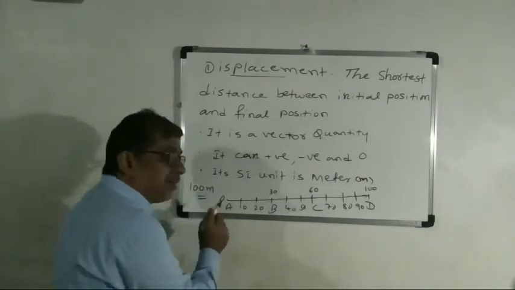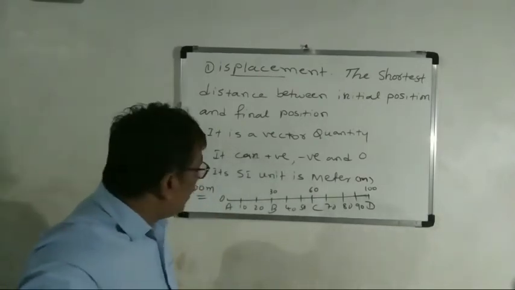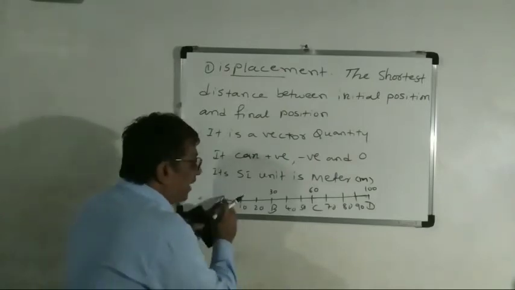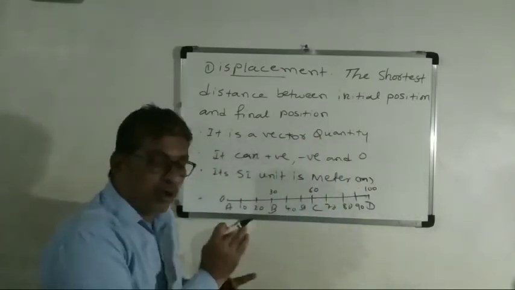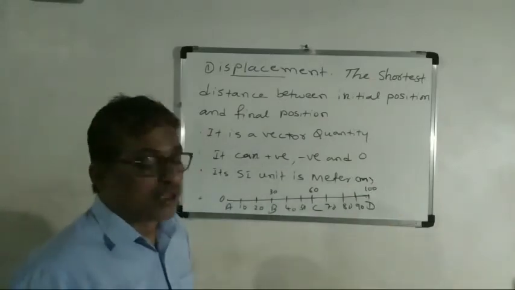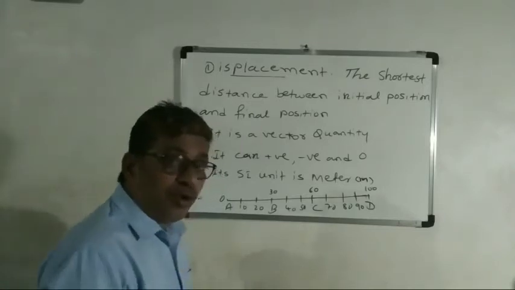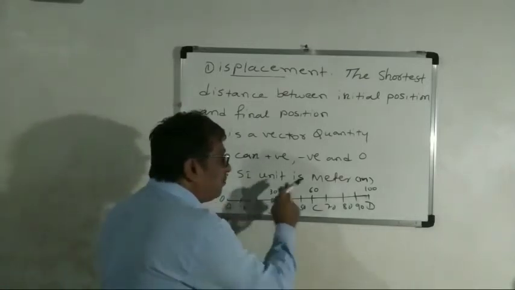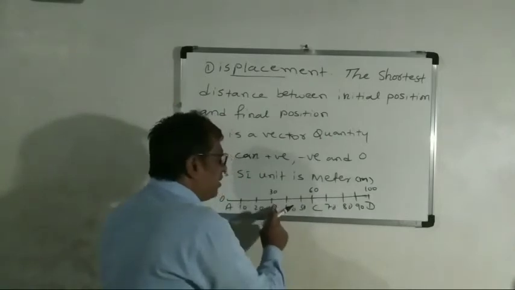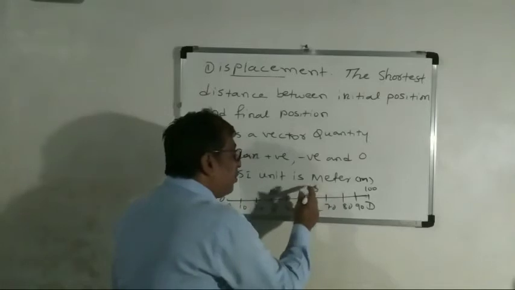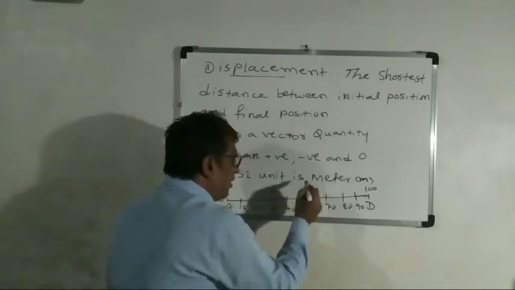So the displacement is 100 meter, and the direction is positive because it starts from 0 and goes this side. Okay, we'll see one more example. The body starts from A, reaches B, C, then finally D, and again turns back up to C. Now here it reaches.